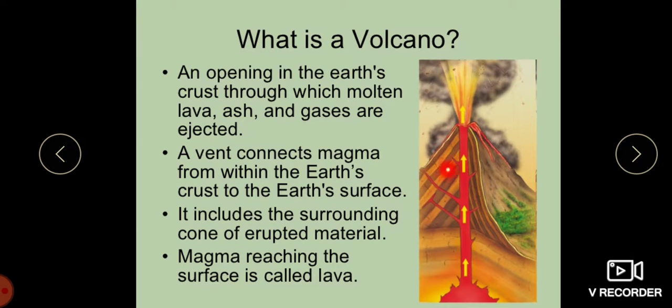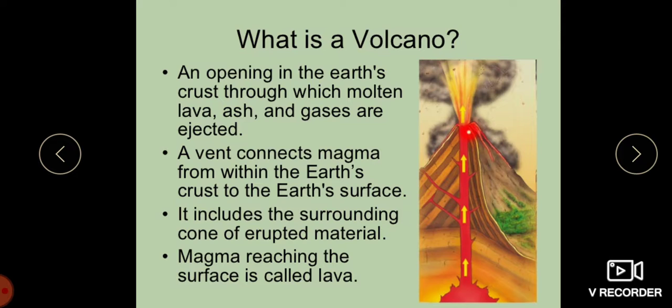You can see this is the passage, this is the opening, children, of the earth's crust where the lava comes out, ash comes out and also the gases are ejected. So, a passage in the earth's crust through which the magma and other volcanic material comes out, we call that a vent.